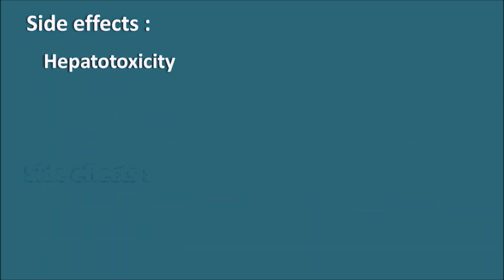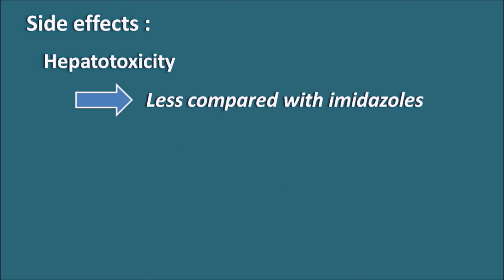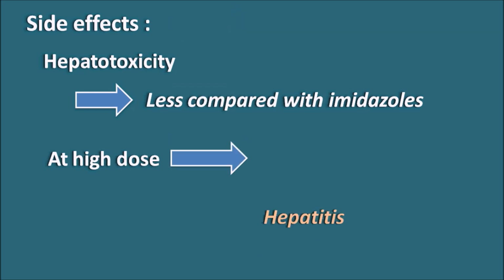And next one is the hepatotoxicity. Even this fluconazole is having less hepatotoxicity compared with the imidazoles, but when the drug is used at a high dose for longer periods, we can observe some hepatitis as well as liver failure in a few of the patients. So even though hepatotoxicity is very rare, there is a chance of hepatitis and liver failure when this drug is used at a high dose for a longer period.